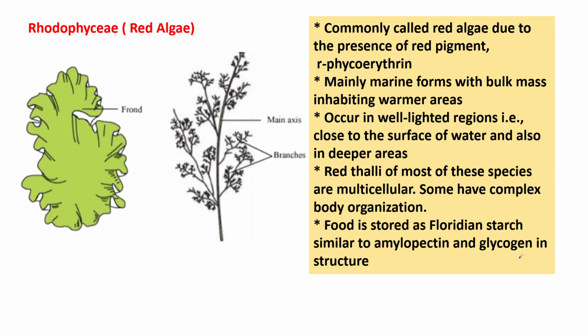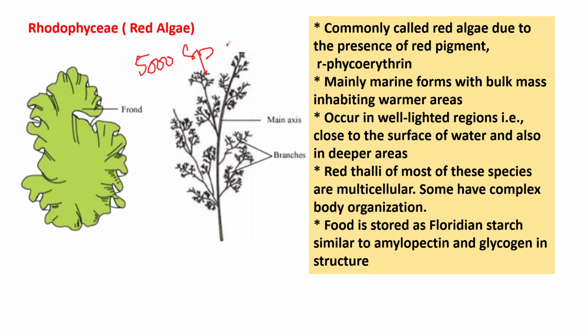Commonly called red algae due to the presence of red pigment. Which pigment is present? Red pigment is present. That's why it is generally called red algae or Rhodophyceae. Red pigment R-phycoerythrin is also present. So this generally belongs to the division called Rhodophyta. Rhodo means red in color, Phyta means plant. It has around 5,000 species, and most of them are marine species only.